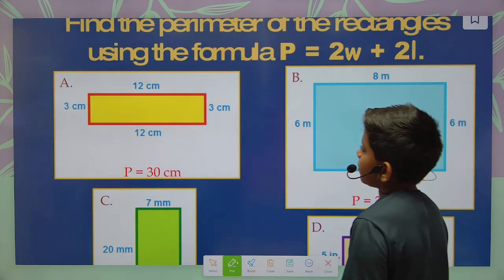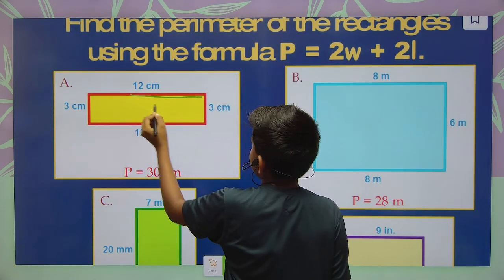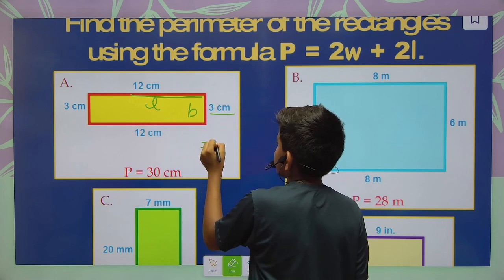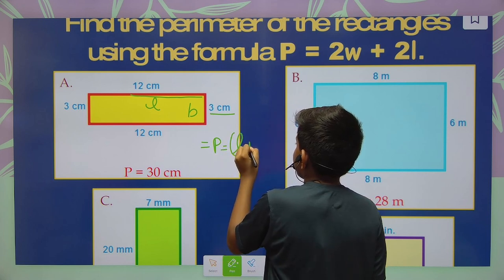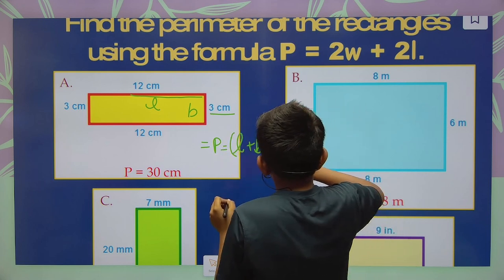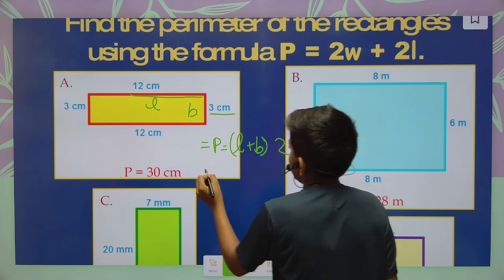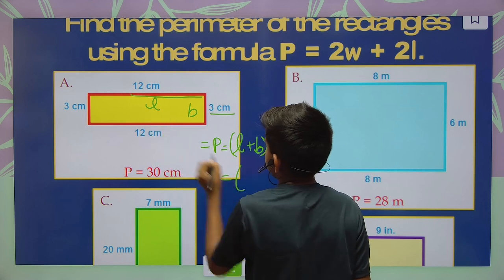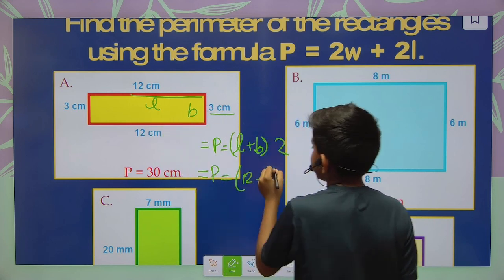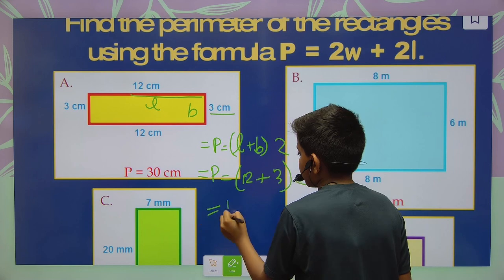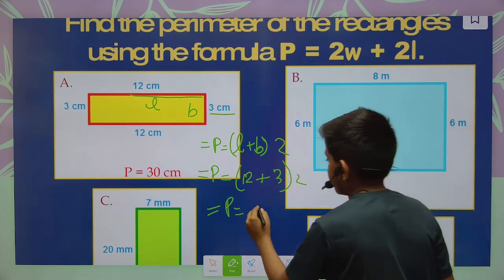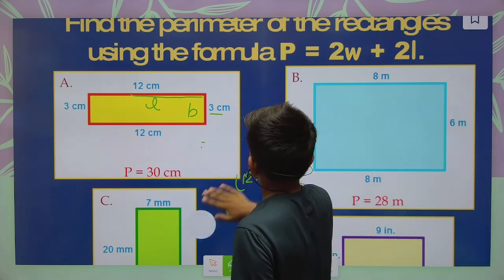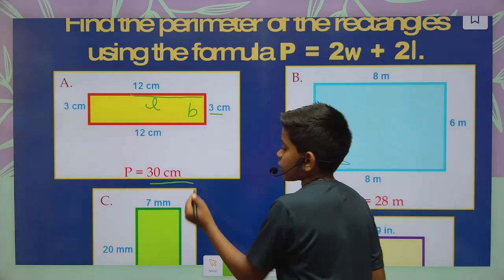We have given here some examples. 12 centimeter is the length, that is L, and 3 centimeter is the breadth. So here first of all you will write the formula P is equal to length plus breadth into 2. Okay. Now let's write our numbers in this formula. Length is 12 centimeter plus breadth is 3, and we have to multiply it by 2. First of all, 12 plus 3, that is 15, and 15 into 2, that is 30. So here we are getting the perimeter 30. Yes, bravo, we have got the answer 30 centimeter.